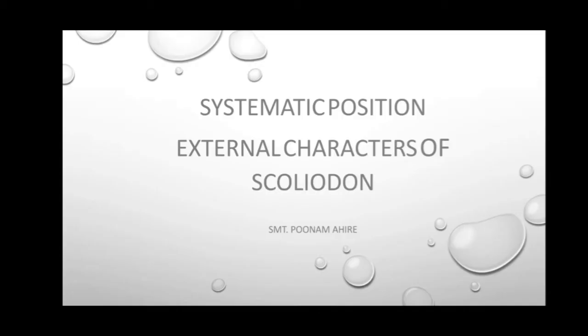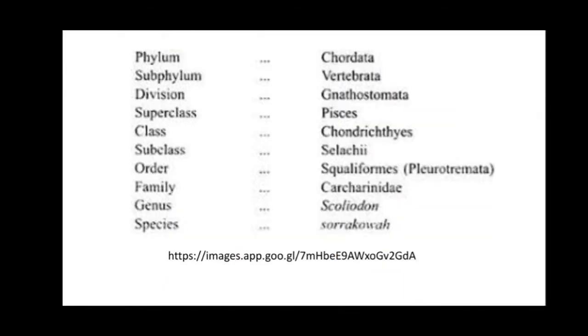External characters of the Scoliodon. Okay, so the phylum of the Scoliodon is Chordata. Chordata means presence of nerve cord and the notochord. Subphylum is Vertebrata because the vertebral column is there. Division is Gnathostomata because jaws are well developed.